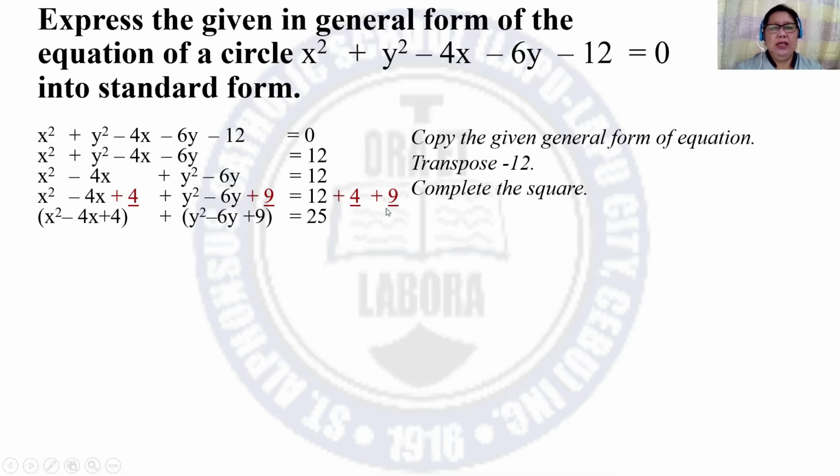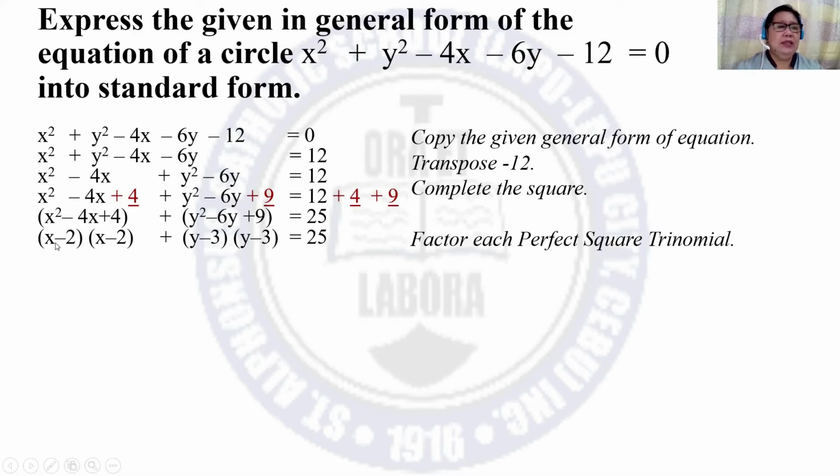Then you combine 12, 4, and 9. That is equivalent to 25. Then you have to factor each perfect square trinomial. You can factor into x minus 2 times the binomial x minus 2. And here we have the quantity y minus 3 times the quantity y minus 3